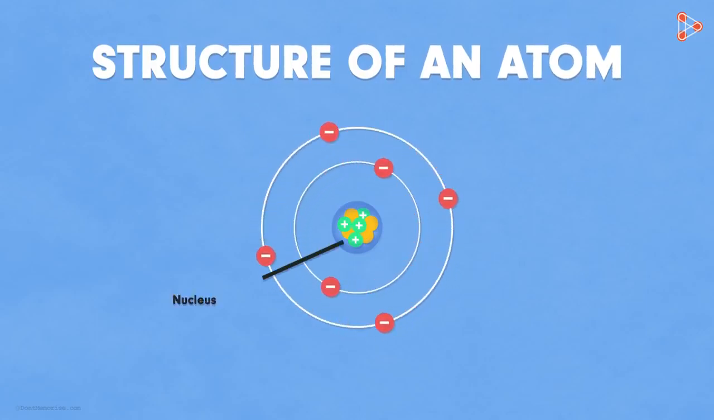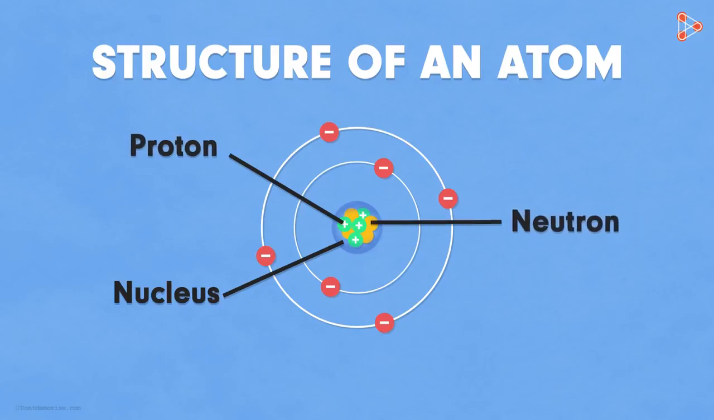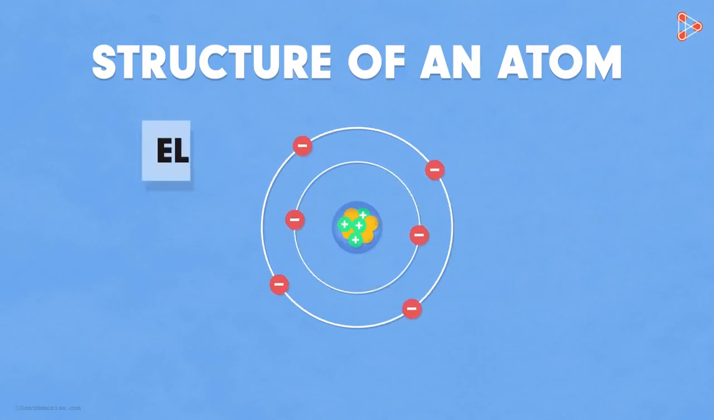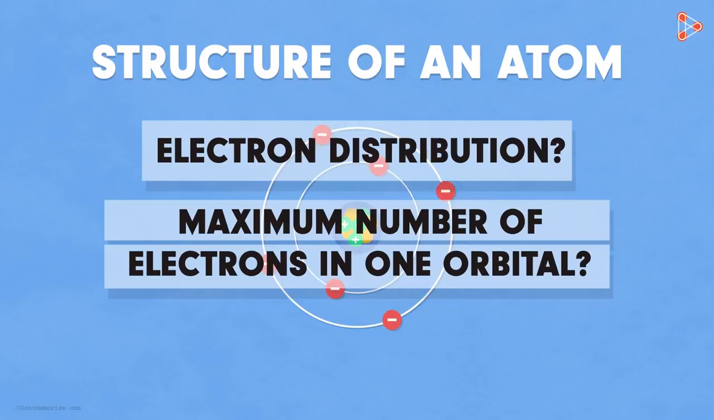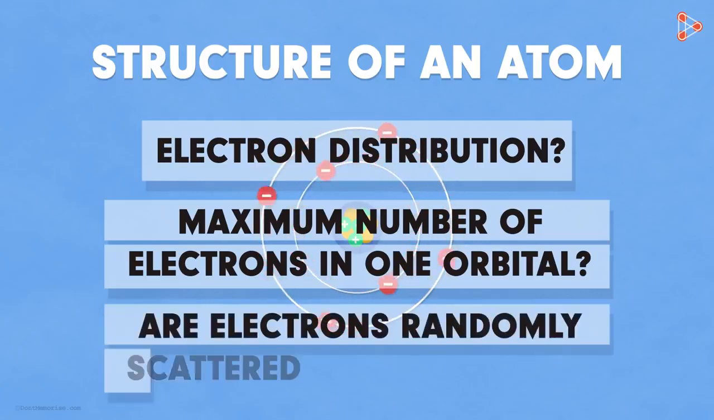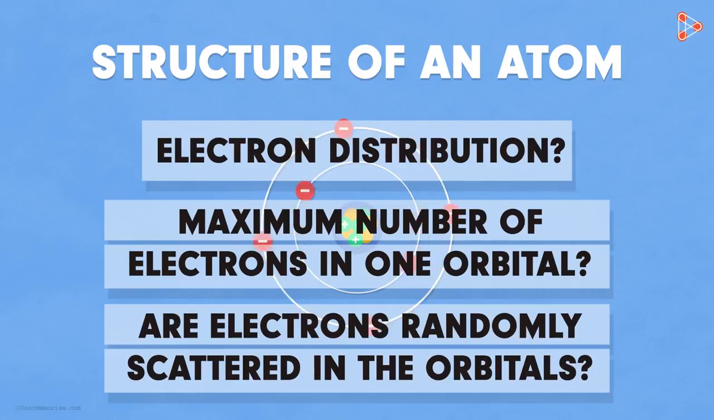In the center lies the nucleus having positively charged protons and neutral neutrons, while the negatively charged electrons revolve in fixed orbitals around the nucleus. But how exactly are the electrons distributed in the respective orbitals? Is there a way to find out the maximum number of electrons that one orbital can contain? Or is it that the electrons are randomly scattered in the orbitals? Let's find out the answers to these questions in our upcoming video.